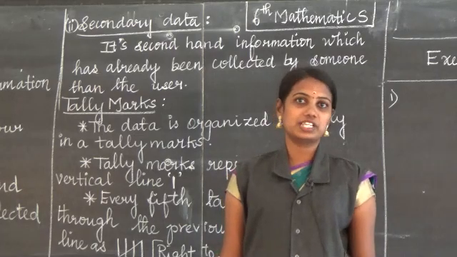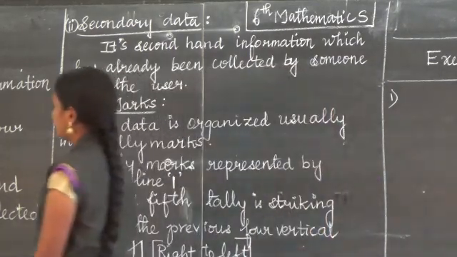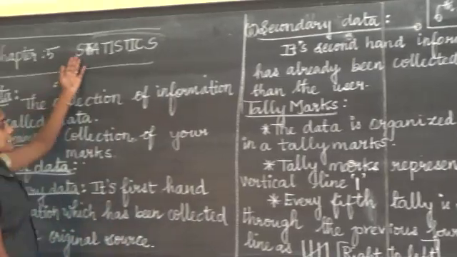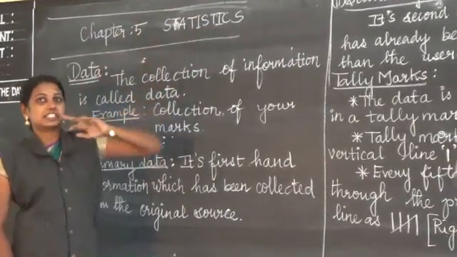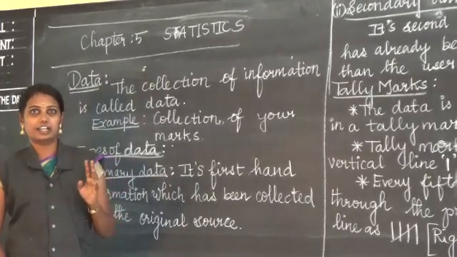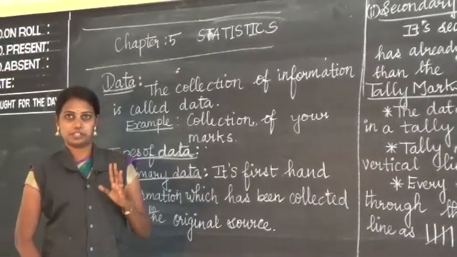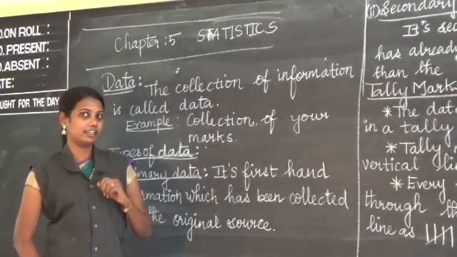Now we are going to see chapter 5. Chapter 5 is, listen to me, statistics. Okay, what is statistics? Statistics is defined by numerical data. Numerical means numbers. Okay, statistics is defined by numbers.